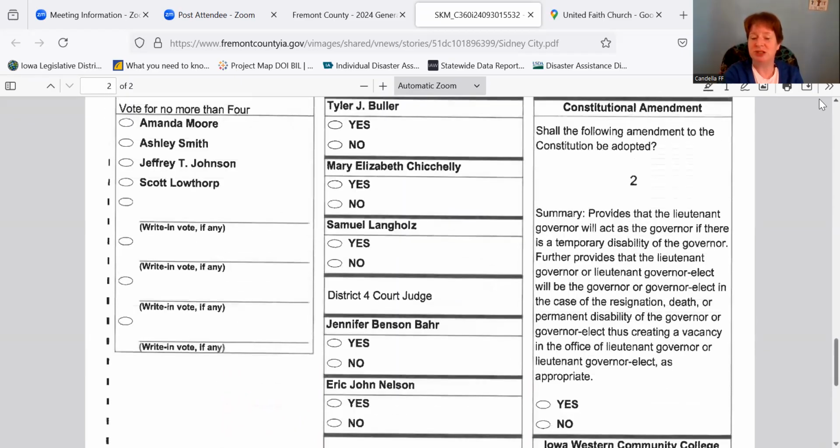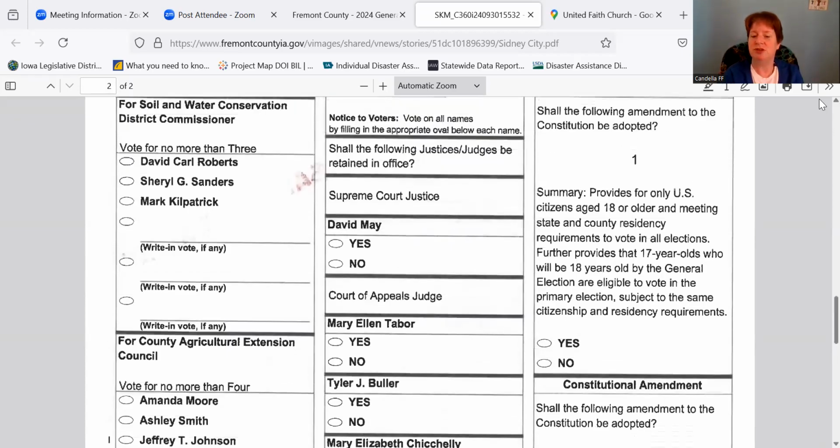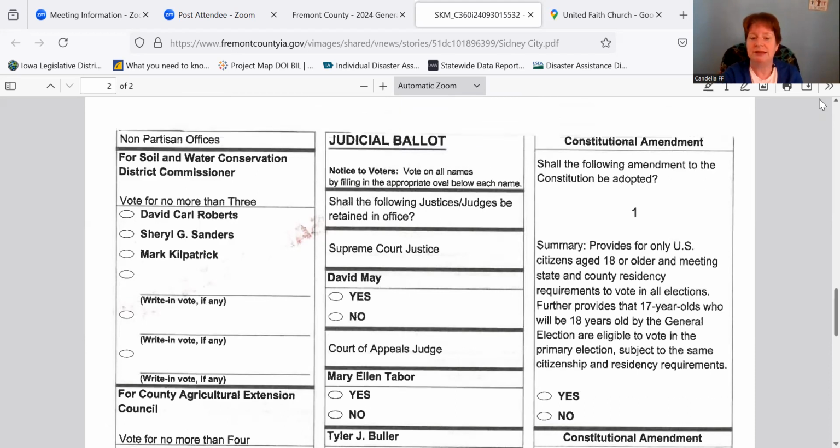There is more information about each of these measures. If you just want to Google Constitutional Amendment 1, Constitutional Amendment 2, or look at various, there are other TikTokers and bloggers who are explaining those in great detail if you are interested in looking that information up.